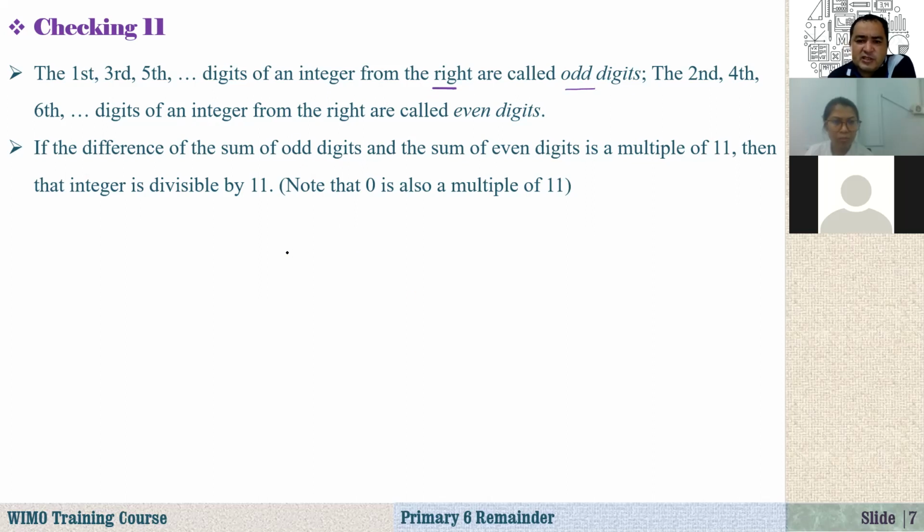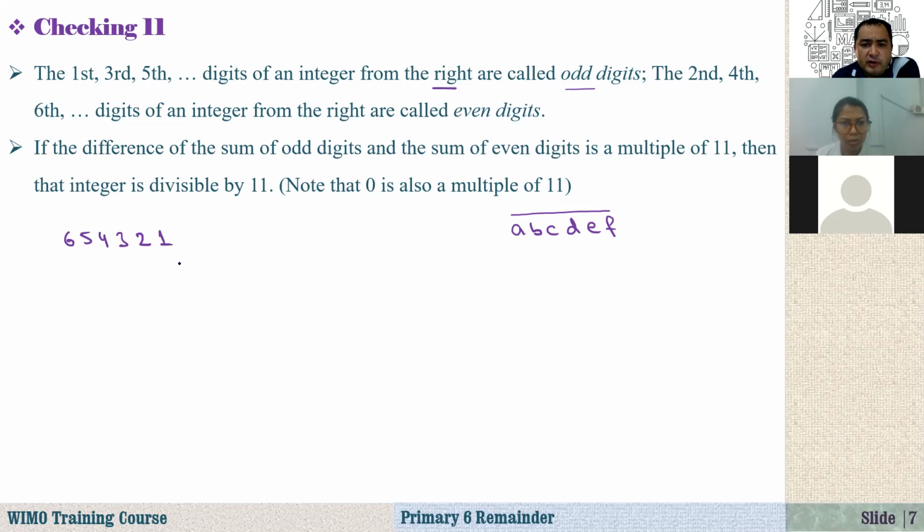For example, if I write any number, let's write here A, B, C, D, E, F. What is it? A six-digit number, right? Let me just write here, for example, let's say 6, 5, 4, 3, 2, 1. It is a six-digit number.